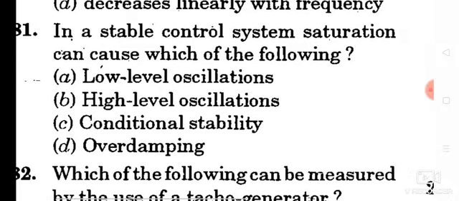Question number 81. In a stable control system, saturation can cause which of the following? Option C, conditional stability.